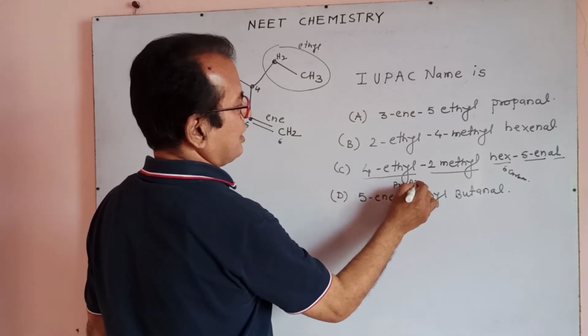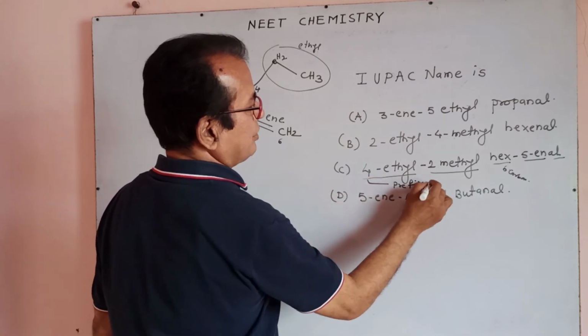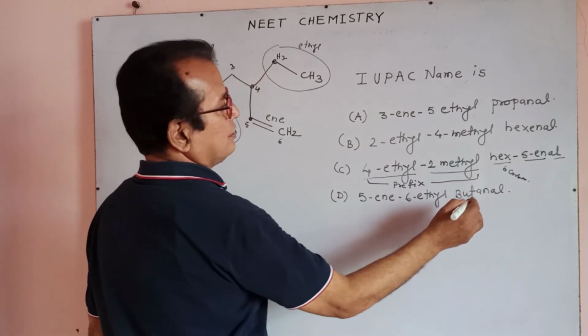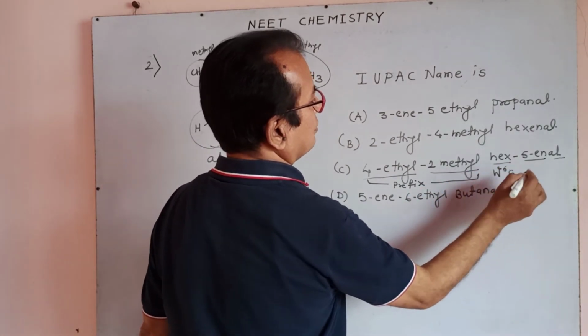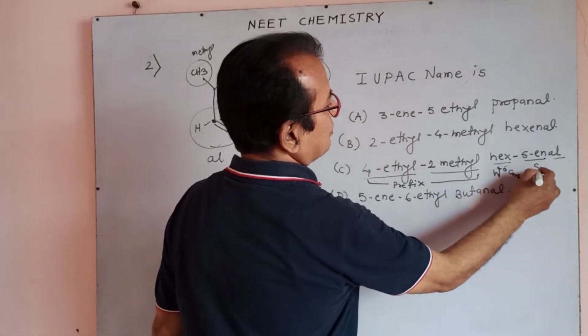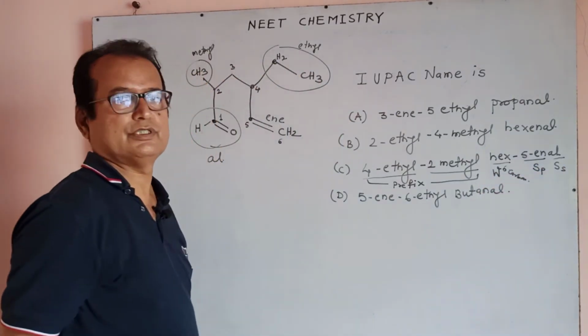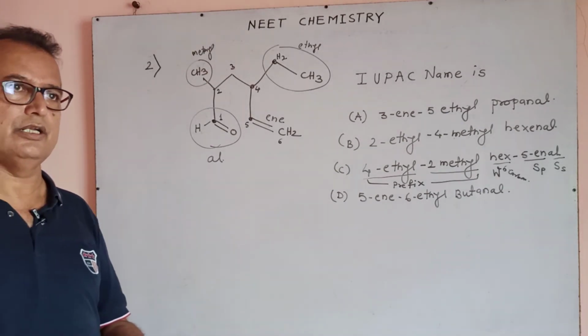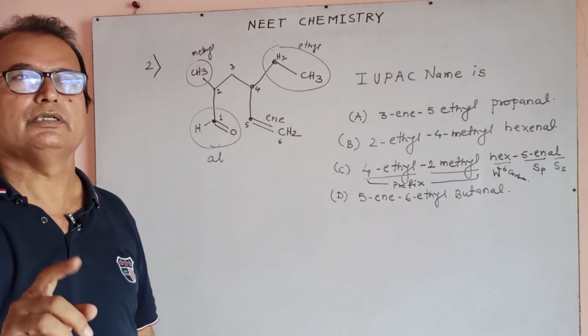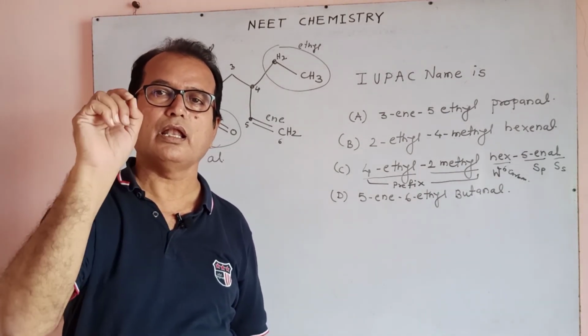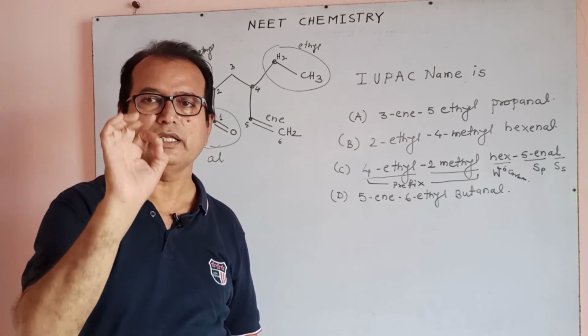At first you must write the prefix with respect to their carbon numbers. Prefix, word root, suffix primary, suffix secondary. Suffix primary: ane, ene, an.